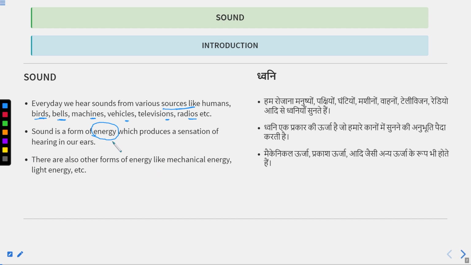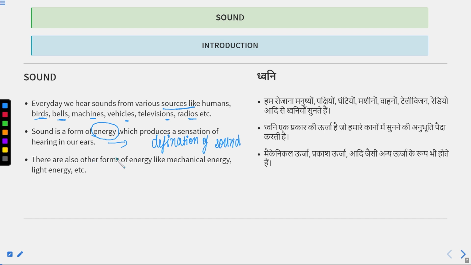So this is the definition of sound. Sound is a form of energy which produces a sensation of hearing in our ear.